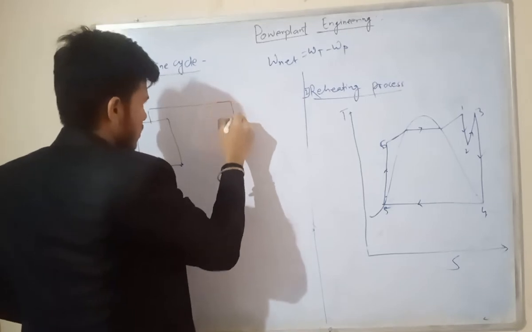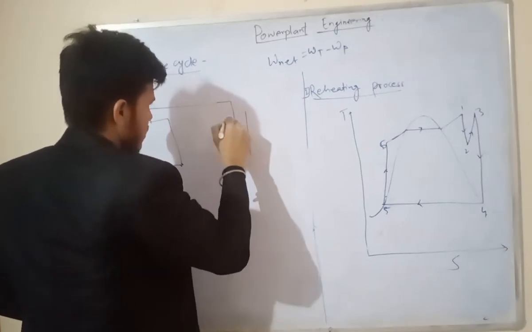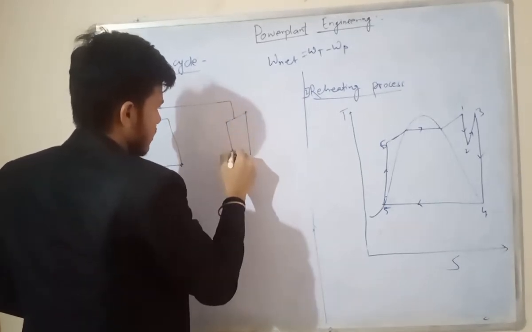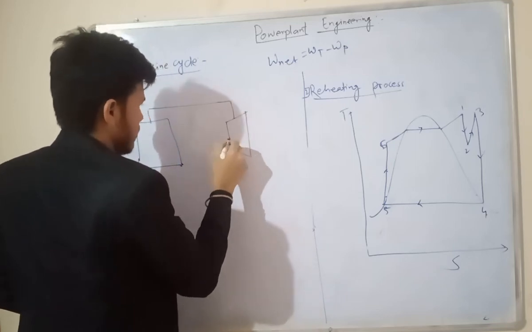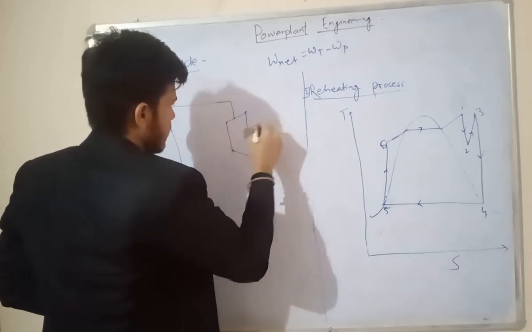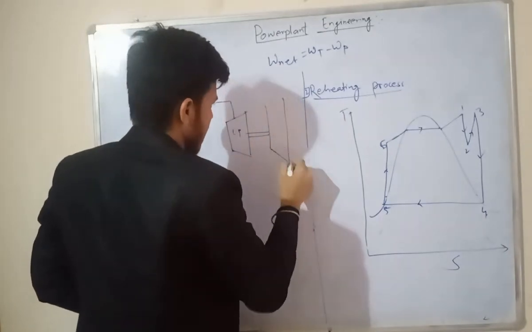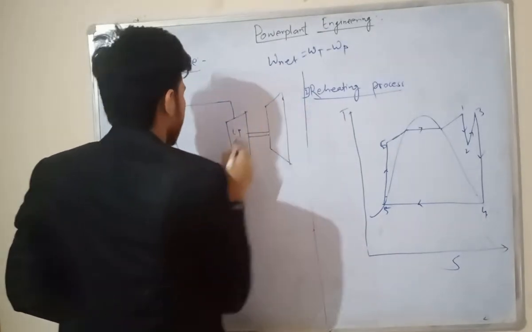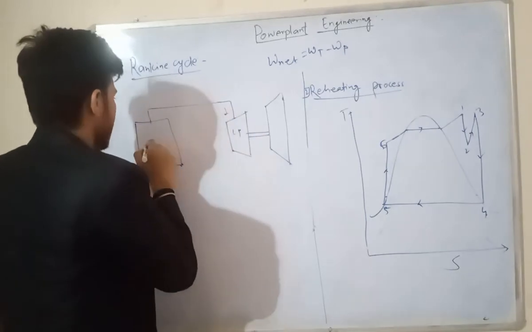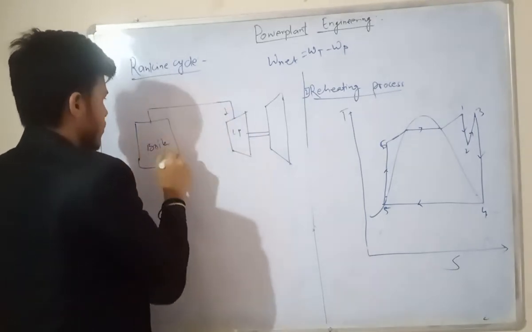This will be the low pressure turbine. Okay, so now, and this is a low pressure turbine, and this will be the high pressure turbine. Okay, so in this case, this is a boiler. Okay, now this is a boiler.